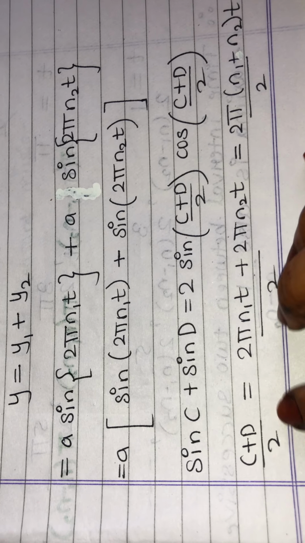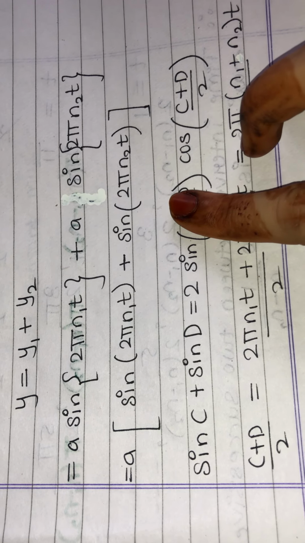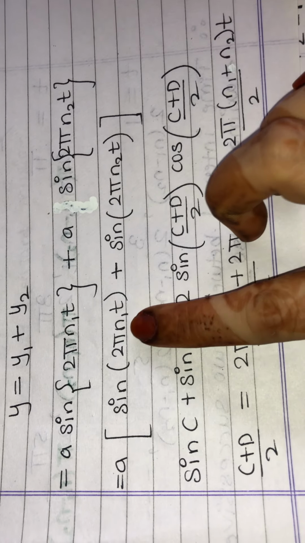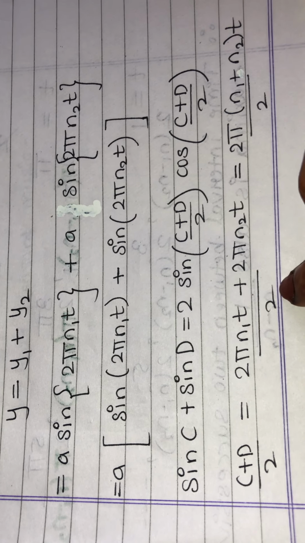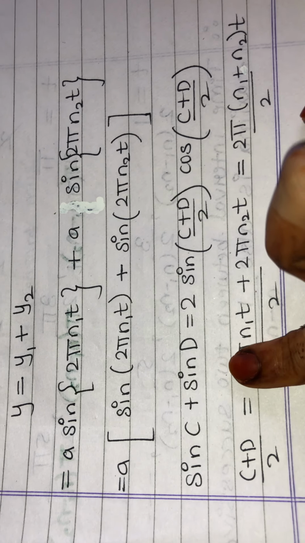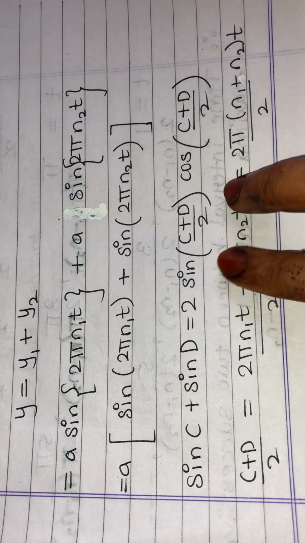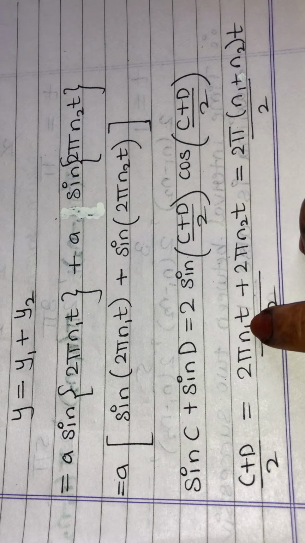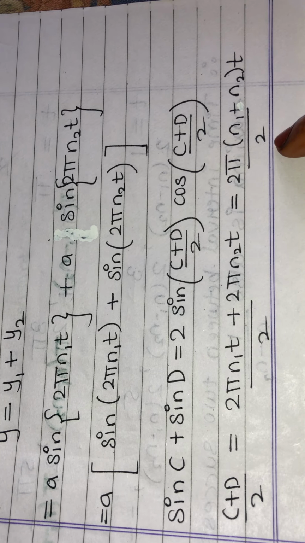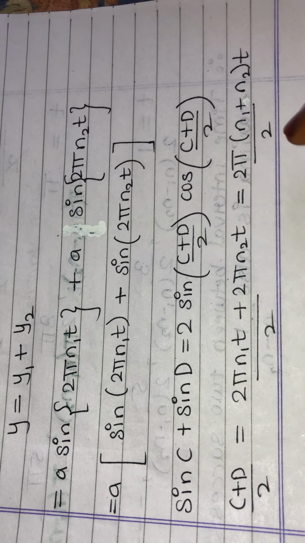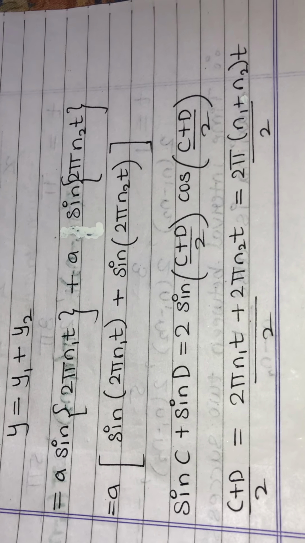What is c plus d upon 2? This c plus d upon 2, I have done it over here, that is 2 pi n1t plus 2 pi n2t upon 2. So I'll take 2 pi and t outside. So what will remain inside the bracket? That is n1 plus n2 and 2 in the denominator. I'm not going to cancel this. This is all about c plus d upon 2.